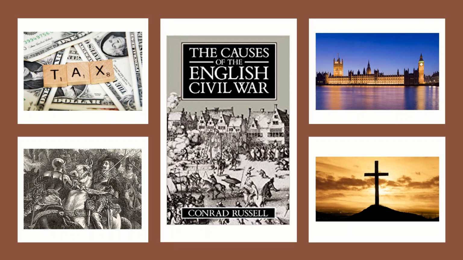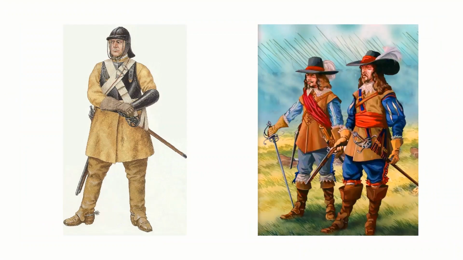So we've got increasing taxation that was demanded by Charles I. We've got Charles not using Parliament, so he didn't use Parliament for 11 whole years. We've also got Charles and his unsuccessful campaigns in Spain, so his wars in Spain. And finally, we've got religion, which became a major issue for Charles when a lot of people considered that he was a Catholic, or at least being influenced heavily by the Catholics, such as his wife.